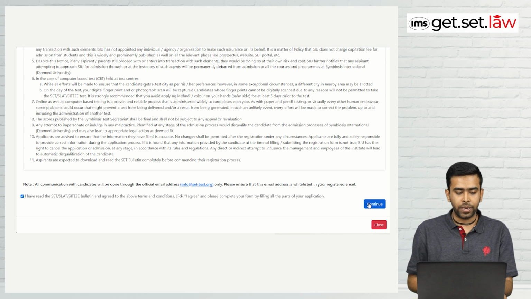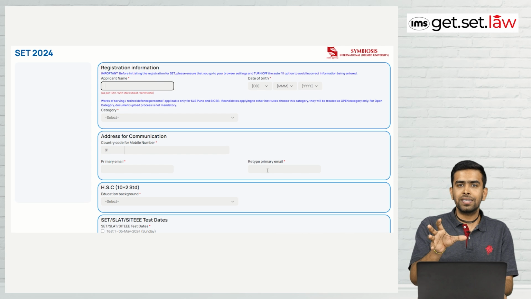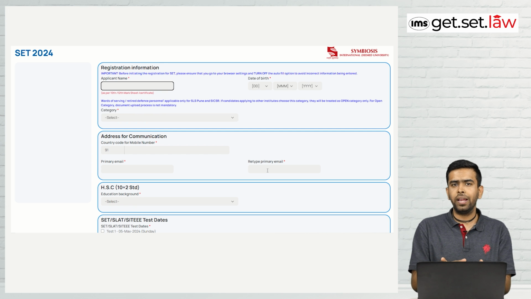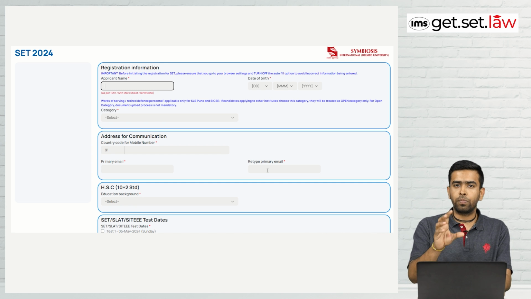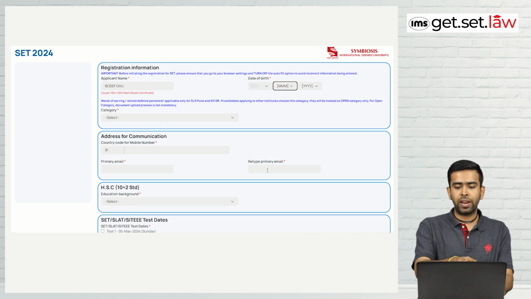and then you have to tap continue. So now you can see the registration page is open, and you have to fill up your own details. I am just putting in details for reference so that you can understand. The details are not matching exactly, but I am just putting them for reference, so you can also follow the same thing. You have to put your original details as per your original ID cards or your 10th mark sheet. So you have to put your applicant name, then you have to put your date of birth.